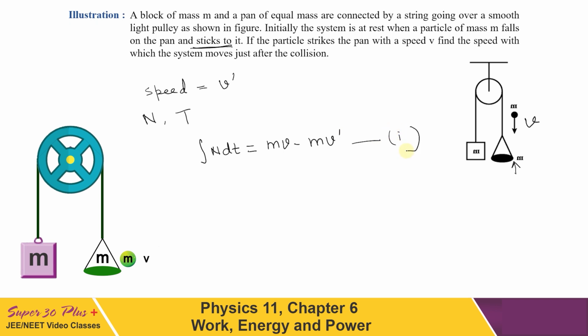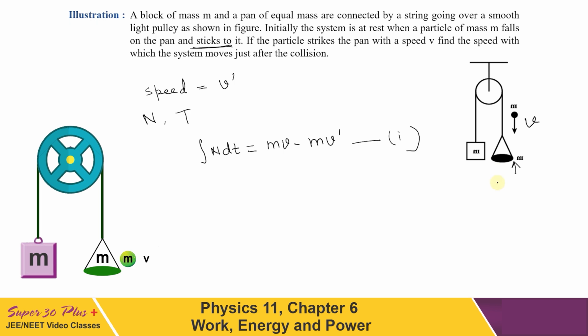Next we have to consider the impulse imparted to the pan. Now for the pan, as you can see, it is attached to a string also. So two impulses will be imparted, one by the tension and the other by the normal. Because if the pan exerts a normal force on the particle m, then particle m also will exert the same impulsive force N, but now in the downward direction on the pan.